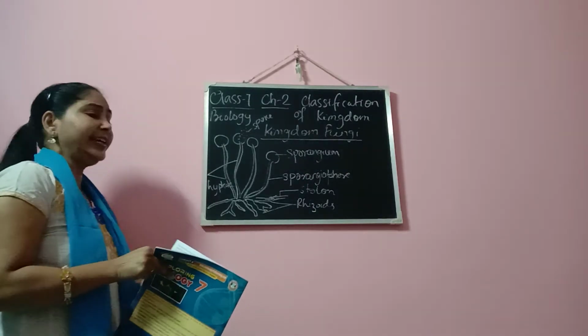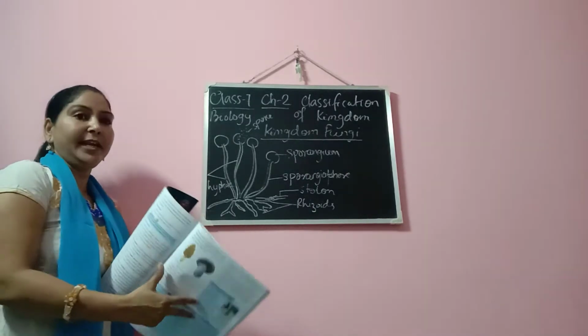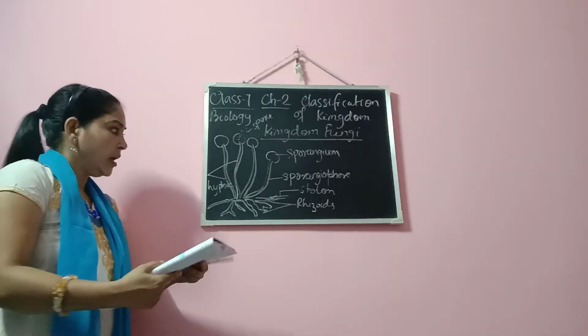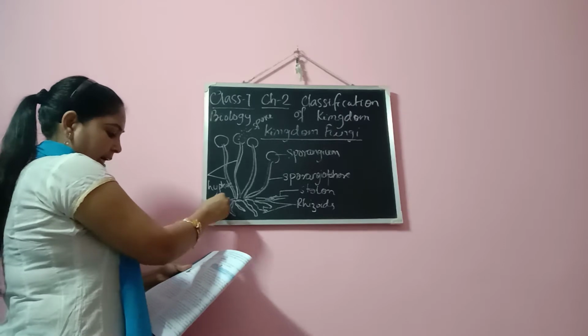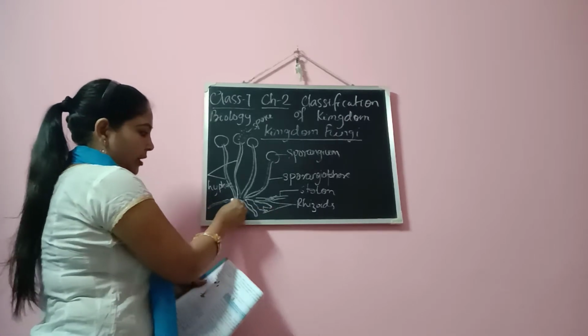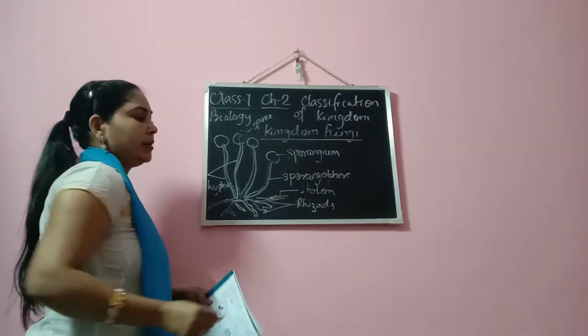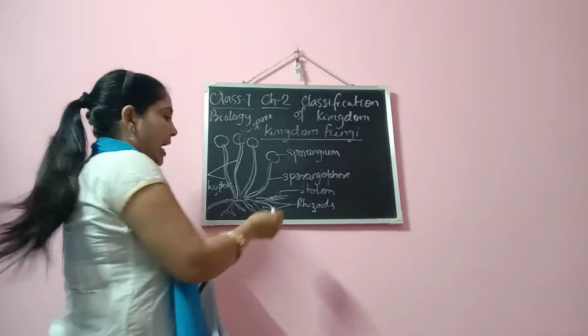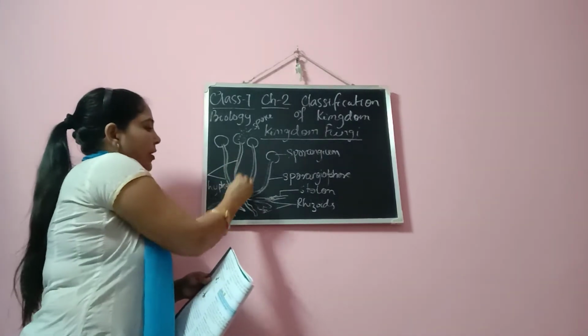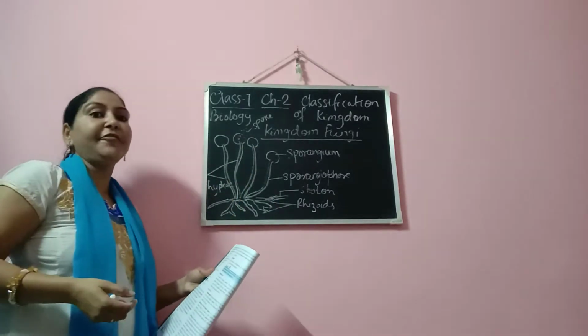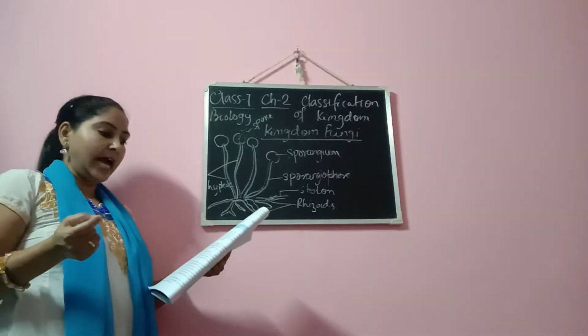Now Rhizopus are commonly known as bread molds. You see this kind of structure which is running parallel to the ground. They are called the stolon. And these are called hyphae. What is hyphae basically?